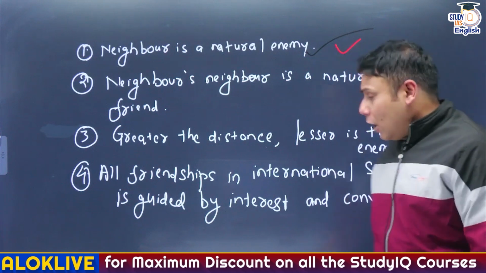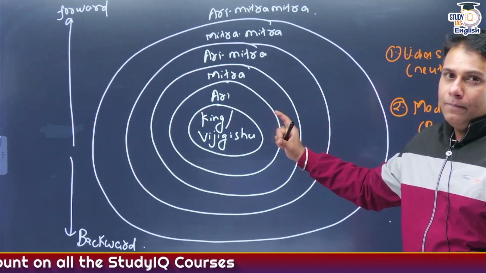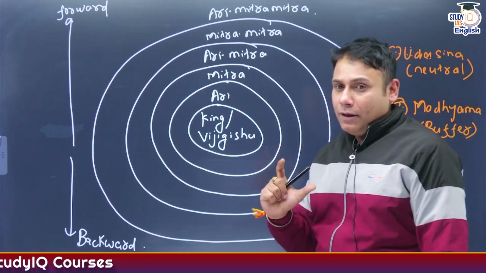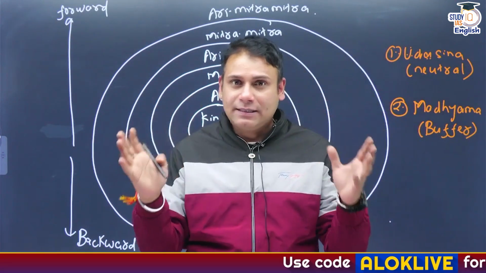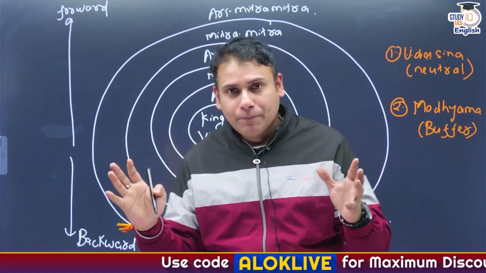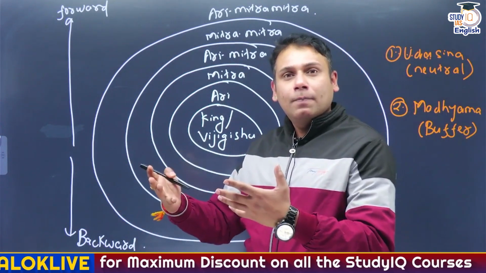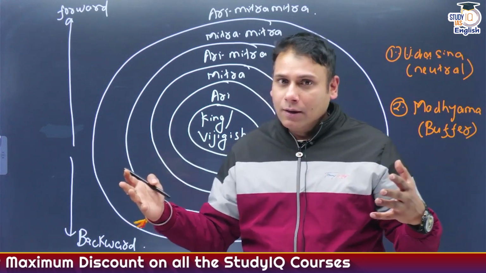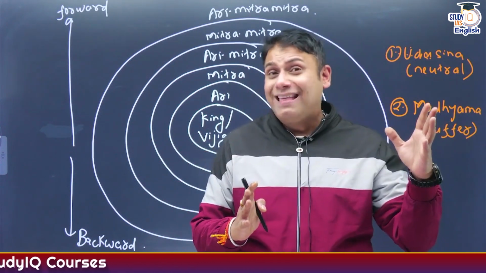Correct? Now, this is called the Mandal theory. Pay attention carefully. In Mandal theory, here we have 12 aspects. Okay? What is Mandal? Mandal basically means spear. Mandal means chakra. Now, see, can you imagine how Kautilya might have thought at that time?